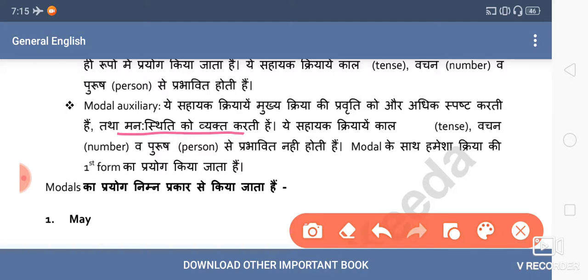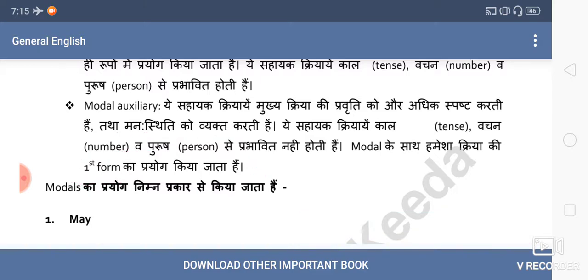And we always use the base form of the verb after a modal auxiliary. Fine. So there are 12 or 13 main English modals. Let's understand about their use and how to use them.